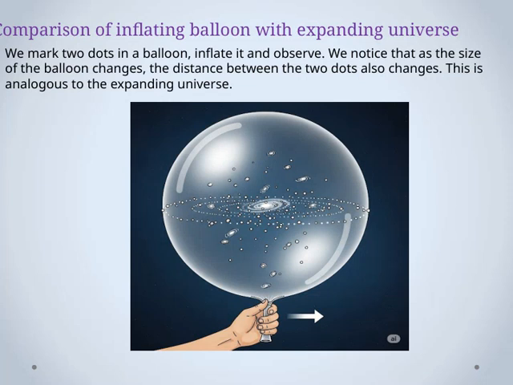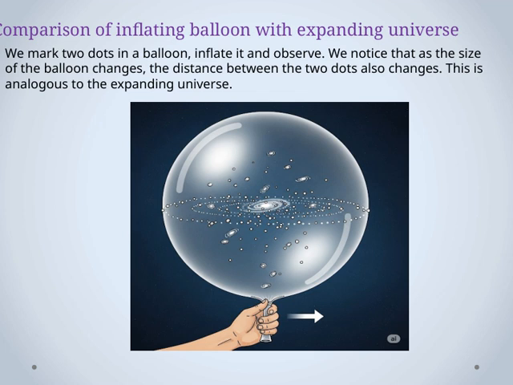Now, let's try a simple experiment. I place two dots on a balloon, and then I start to inflate it. As the balloon gets bigger, I observe what happens to the distance between those two dots. What I notice is that as the size of the balloon increases, the space between the dots also stretches out. This is a really useful analogy for understanding the expanding universe.